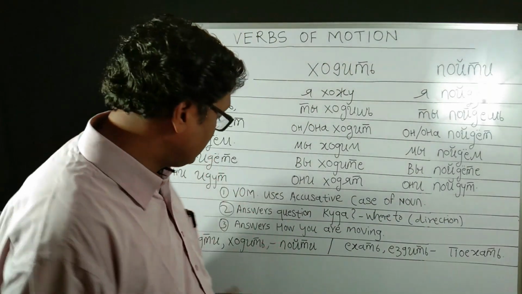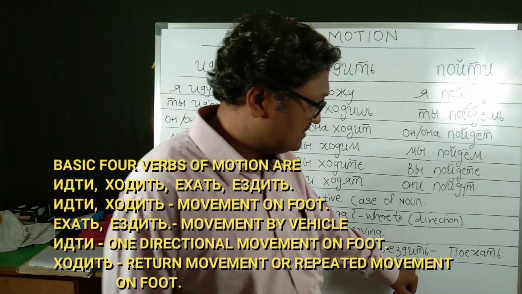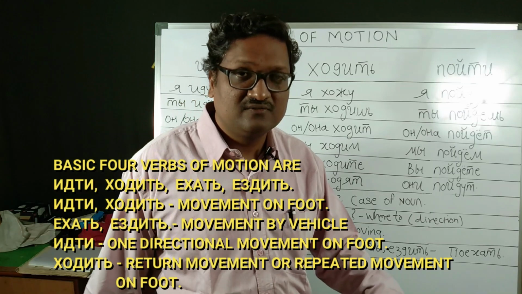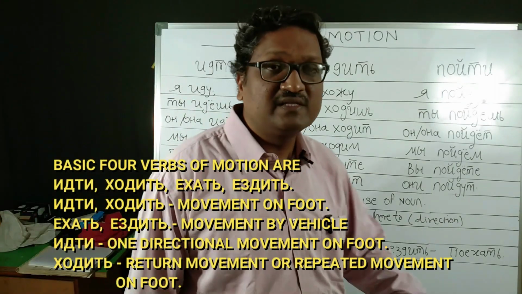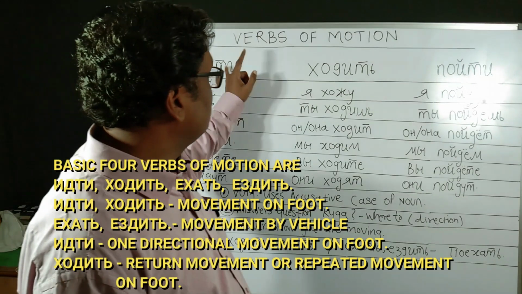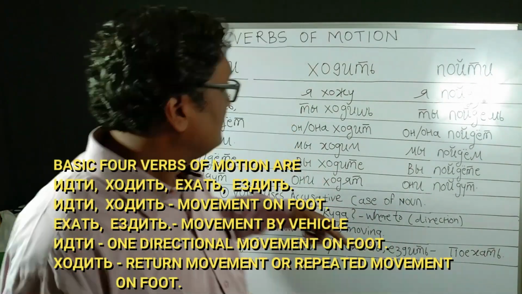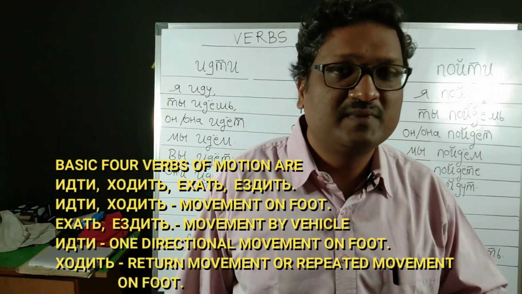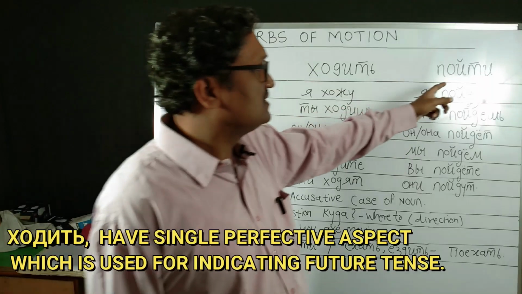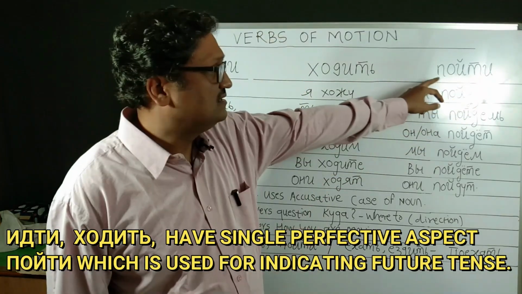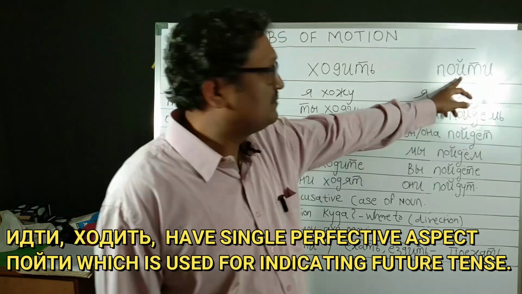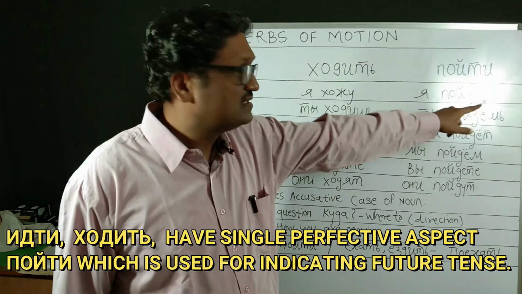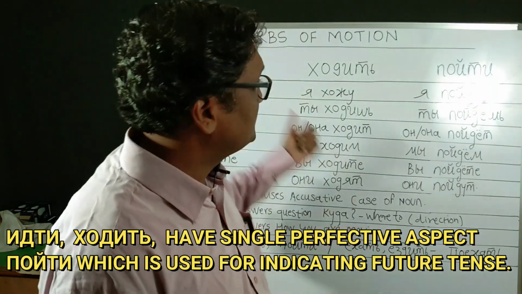The basic four verbs of motion are идти, ходить, ехать and ездить. Идти and ходить are the two verbs which indicate going on foot, and ехать and ездить indicate movement by vehicle. Идти indicates movement in a single direction on foot, and ходить indicates movement on foot in multiple directions. Идти and ходить have a single perfective aspect, that is пойти. The verb пойти, я пойду, ты пойдёшь, is basically used in the future tense of verbs of motion.